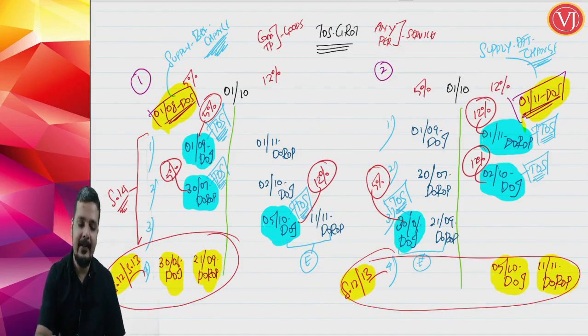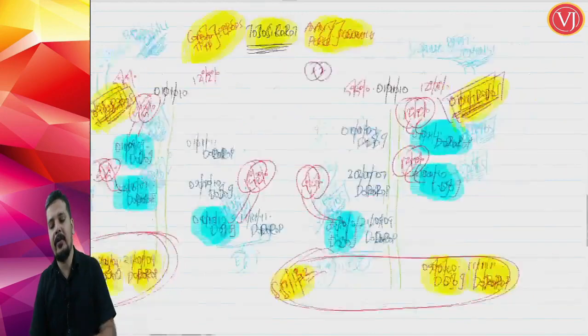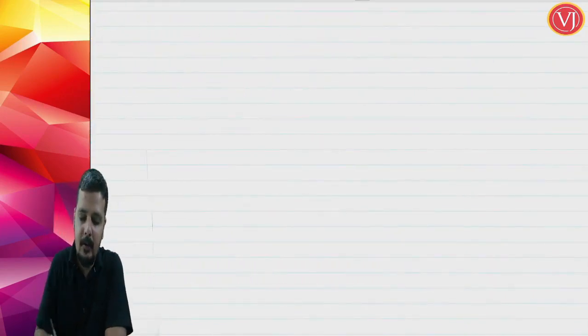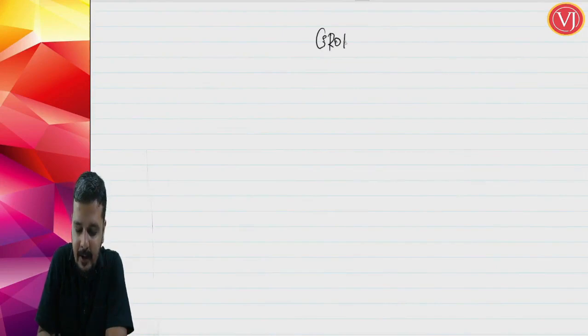Now, a very important point, as discussed in the beginning: it was clearly said that this case is applicable for goods only if you are talking about a composition taxable person. It is applicable for services whether you are a composition taxable person or a regular taxable person. Now what you have to understand is what will happen if I am talking about change in rate of tax only for the goods sector and for a regular taxable person.